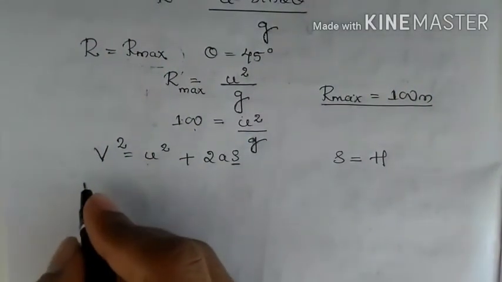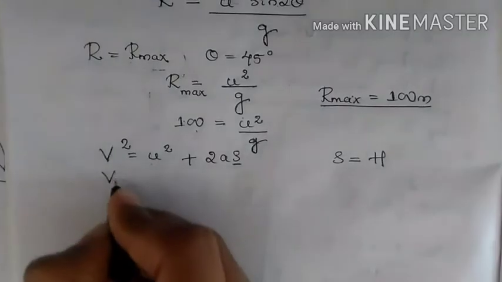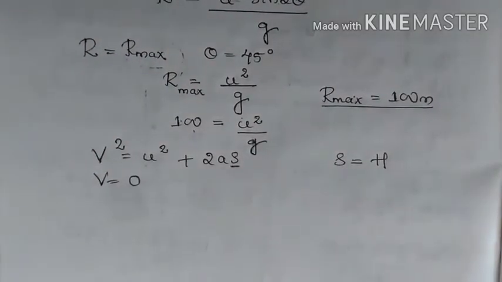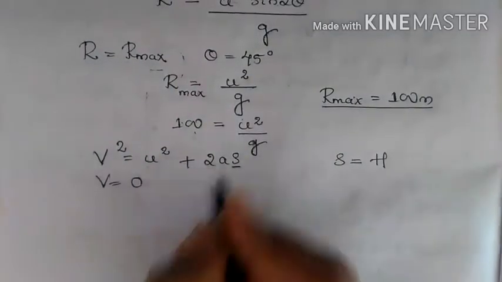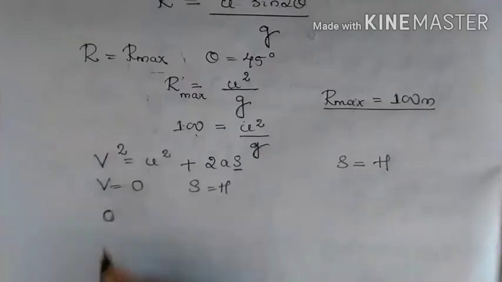At the top, the velocity of the ball will be 0. So v is equal to 0. So what we have is u and 2as, and s I'm taking as h. So substitute this in the equation.